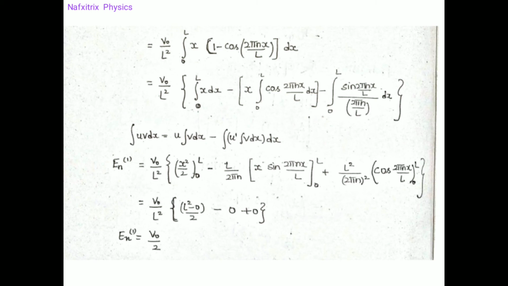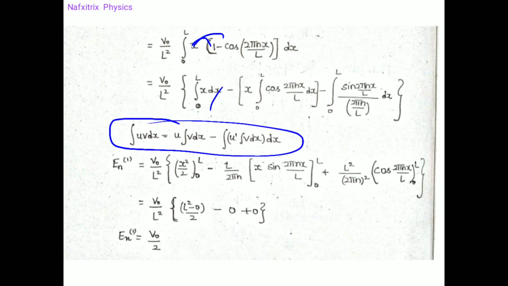And next here, 1 minus cos 2 theta dx, 0 to L. Now multiplying this with this, so integration of 0 to L, x dx, and again with this. So here we would get integration of uv dx, and we need to use the ILATE condition: inverse, logarithmic, algebraic, trigonometric, and exponential.